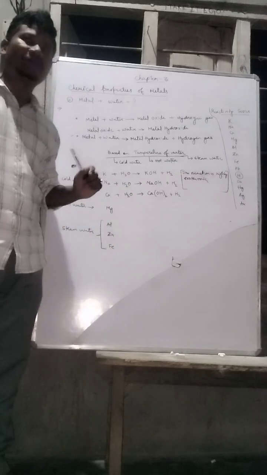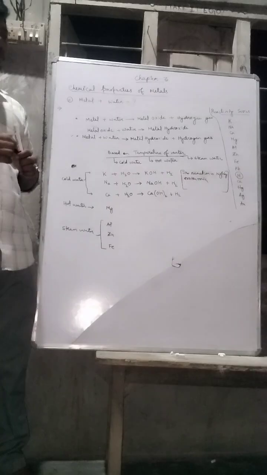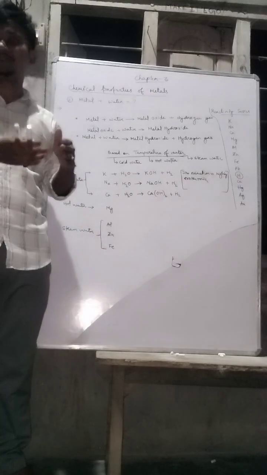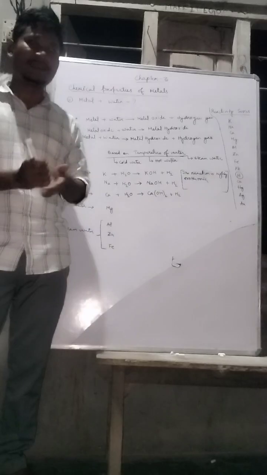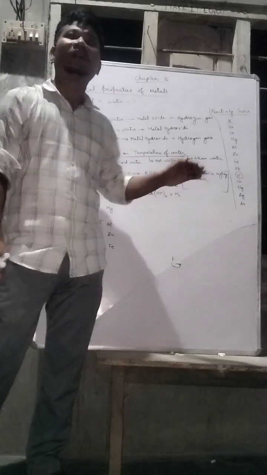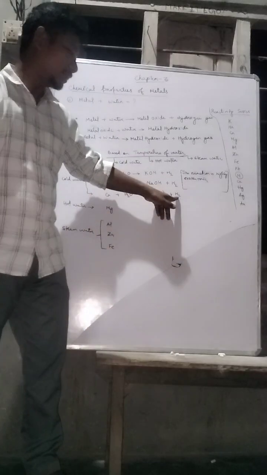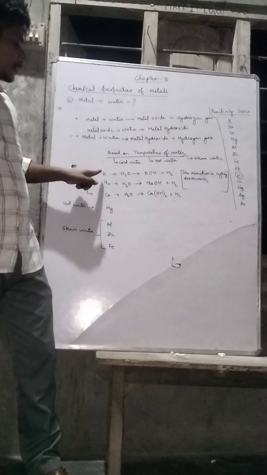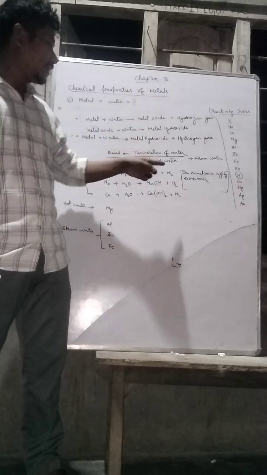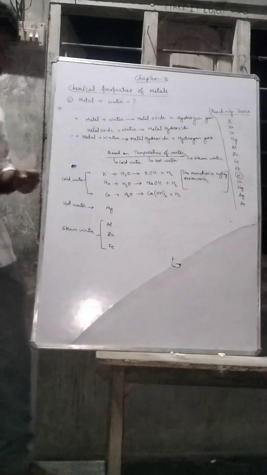So here also, calcium reacting with the water is an exothermic reaction. But the heat produced here is not too much. It is very less. As a result, the hydrogen gas does not get burned. But in the case of potassium and sodium, the heat produced is too high, and the hydrogen gas which is produced during the reaction gets burned.